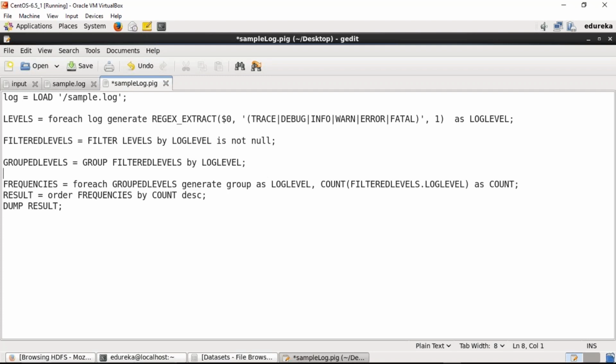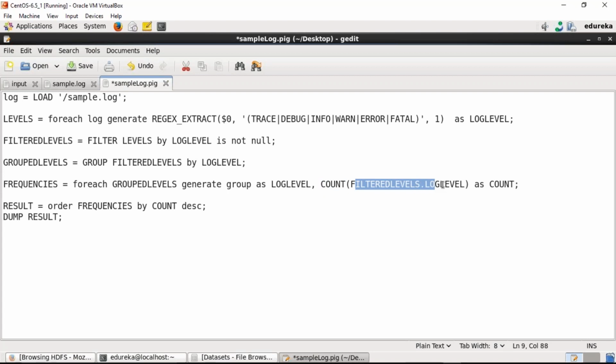of each event, correct? So as you remember, in the second query, we were storing all the events as log level, correct? So in this query, what we are doing is we are creating a relation grouped levels, and we are using the operator group, and we are grouping all the log levels that are present in filtered levels, right? Once we have all the records grouped on the basis of events or log level, the next step is to find out the frequency by summing up the values that are present for each event, right? Which we are doing using the function count, in which we are finding out the list of records that are present for each event, correct?